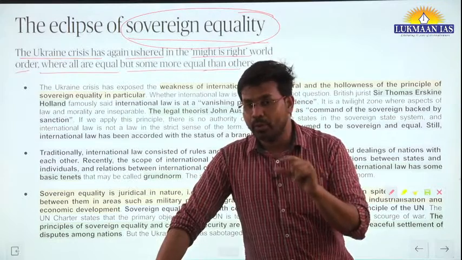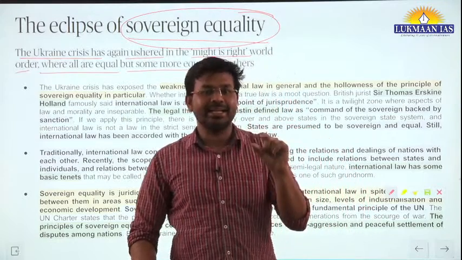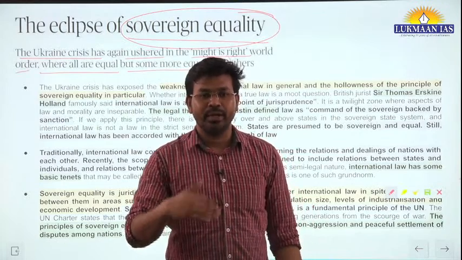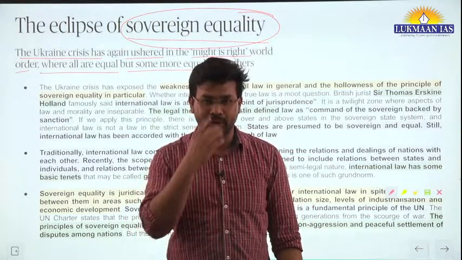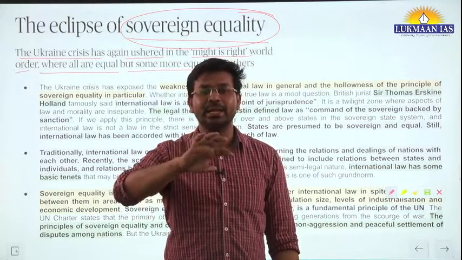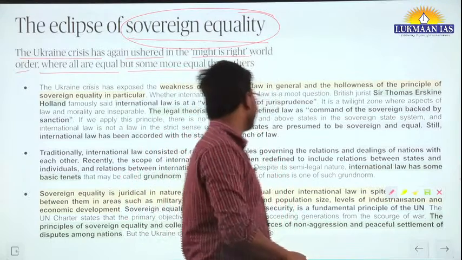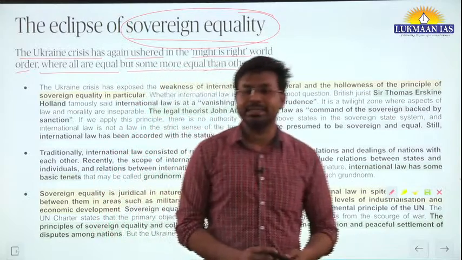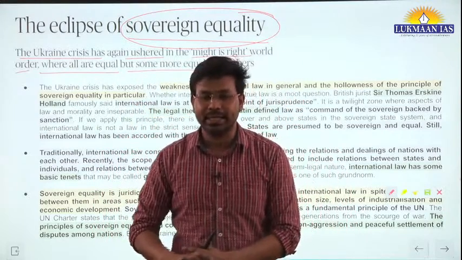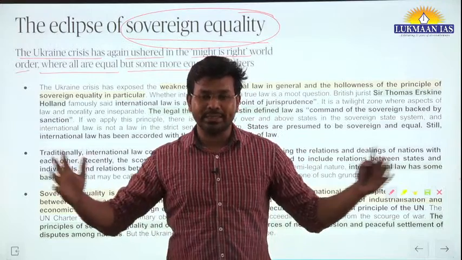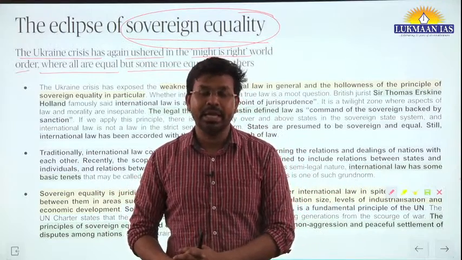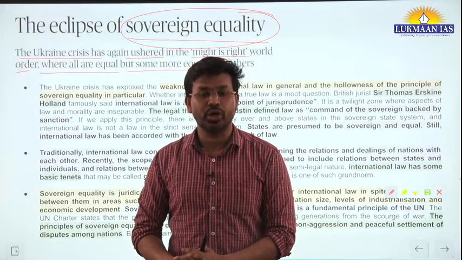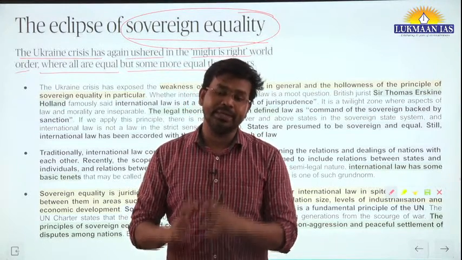But what has happened recently, because of Russia's war on Ukraine, has brought this concept into limelight again. Because if all countries are equal, then a body such as the United Nations Organization, having 193 member countries, should have been able to stop the war from happening in the first place.